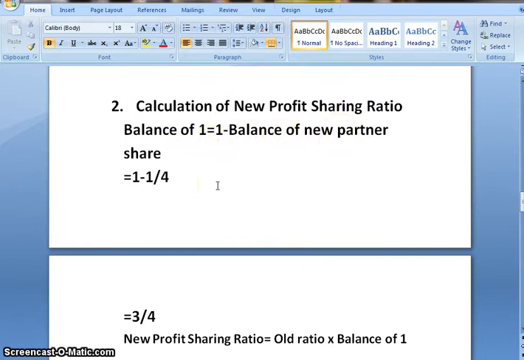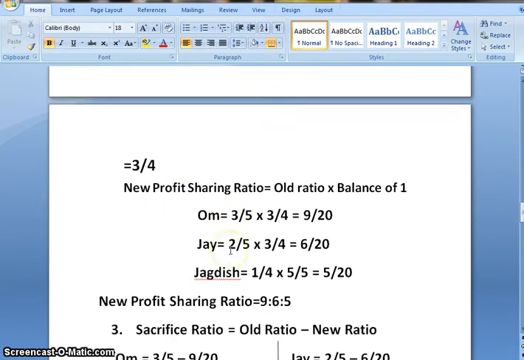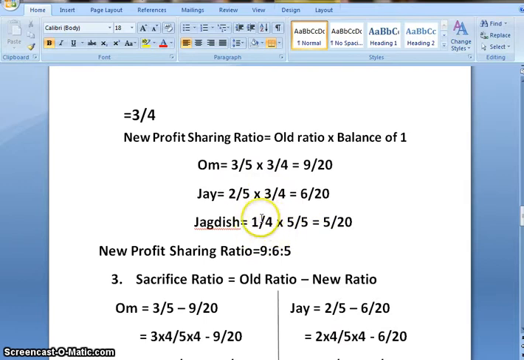Jagdish share is 1/4. So 1 minus 1/4, that is 4 ones are 4 minus 1, that gives me 3/4. So new profit sharing ratio formula is old ratio multiplied by balance of 1. Old ratio of Om and Jai is 3:2 multiplied by 3/4. 3 3s are 9, 5 4s are 20, 3 2s are 6, 5 4s are 20. Jagdish share is 1/4.